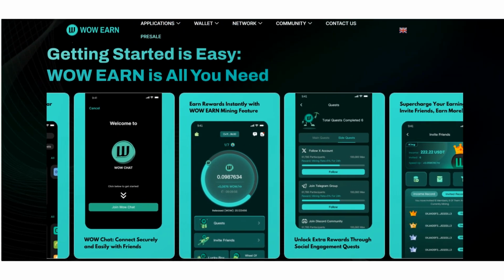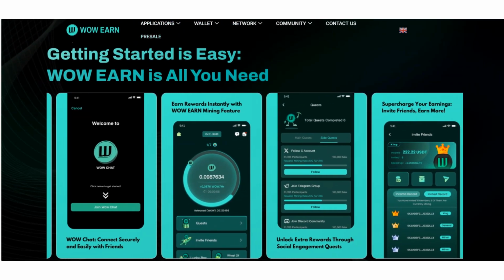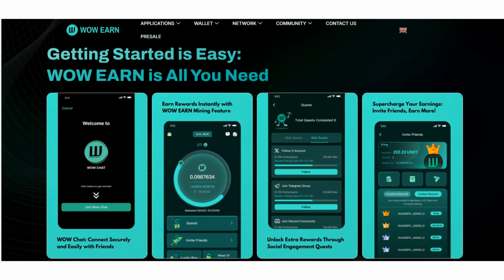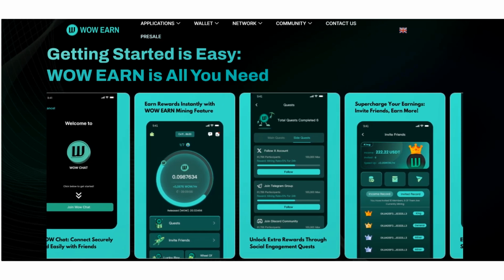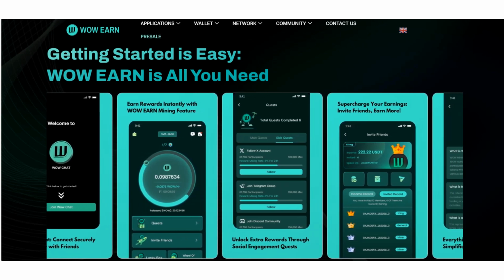So all you have to do is download WowEarn from your Google Play Store and Apple Store, or use APK files to download it manually, and you can earn with WowEarn. So again, WowEarn is all you need.